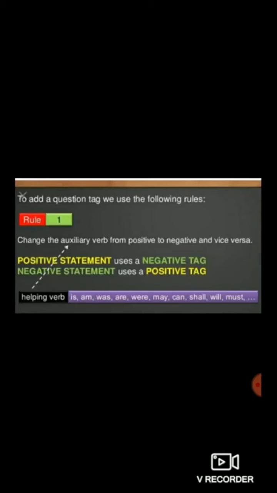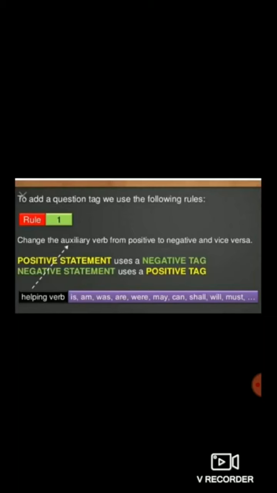Now, rule number 1 says that the first thing we need to do is change the auxiliary verb from positive to negative and vice versa. That means if the auxiliary verb is positive, we have to change it into negative. If it is negative, we have to change it into positive. A positive statement uses a negative tag and a negative statement uses a positive tag.